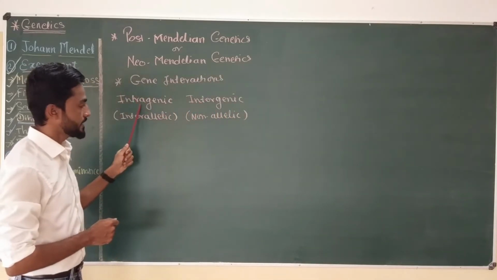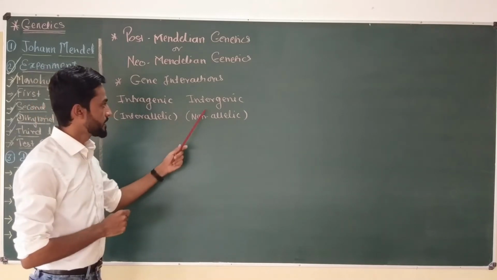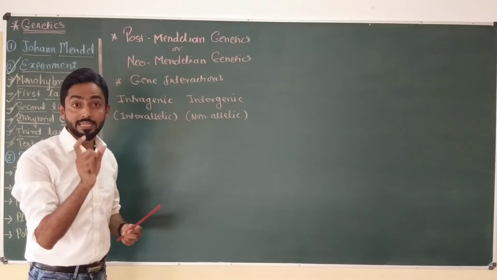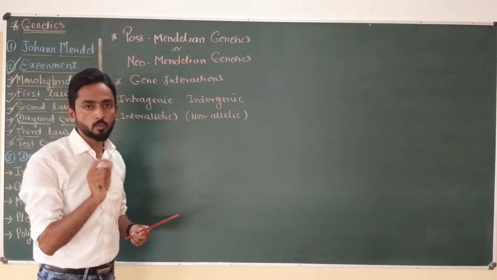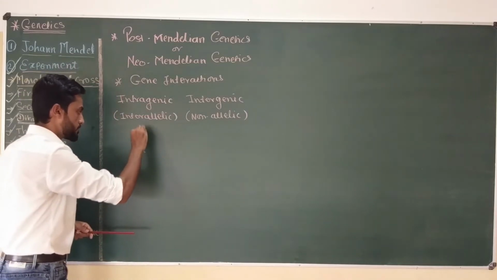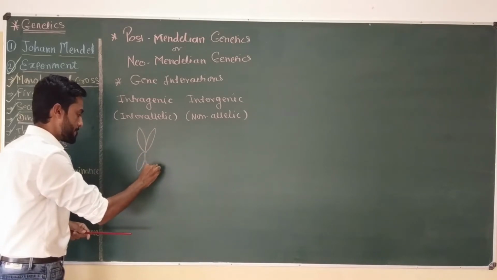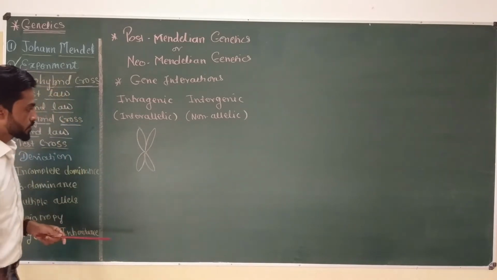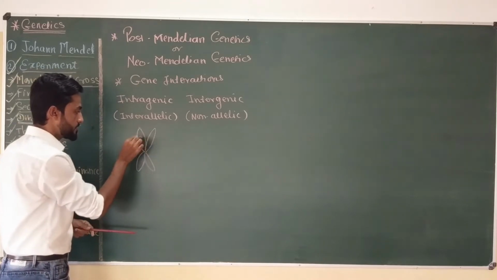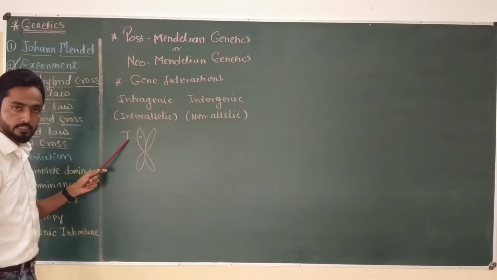In case of intragenic gene interactions, the interaction occurs between the alleles of the same gene, and in case of intergenic gene interactions, the interaction occurs between the alleles of different genes present on the same chromosome or on different chromosomes. For example, this is the chromosome with a centromere, and this chromosome has one gene located at this point. For example, this is the gene for height of a pea plant, which is capital T, the dominant gene.